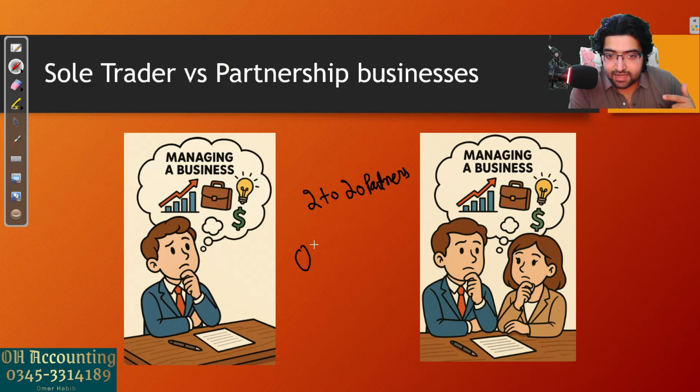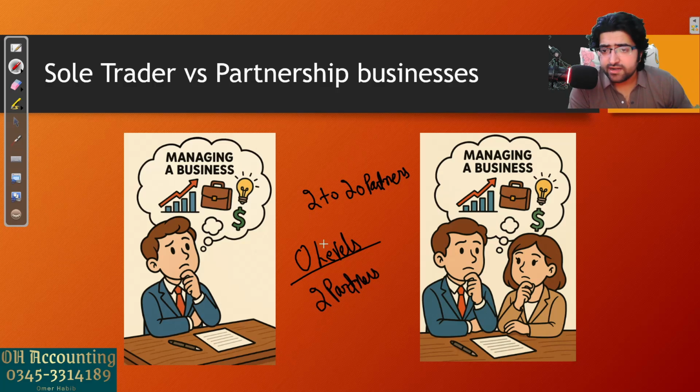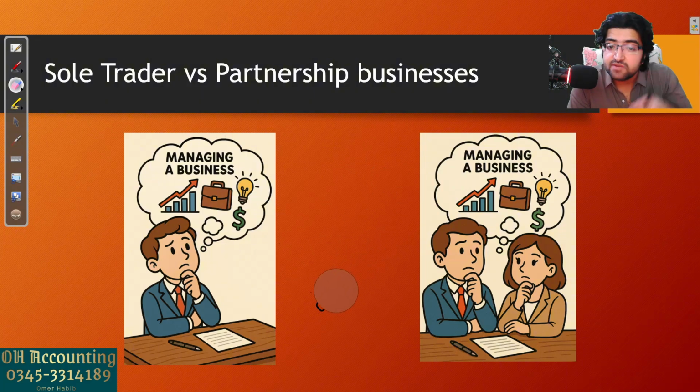In O level accounting, all the questions that you get are relating to two partners only. So you don't have to worry about more than two partners in any question. So we will also discuss keeping in mind two partners. Okay. Now start thinking what can be the advantages and what can be the disadvantages of having more than one owner.